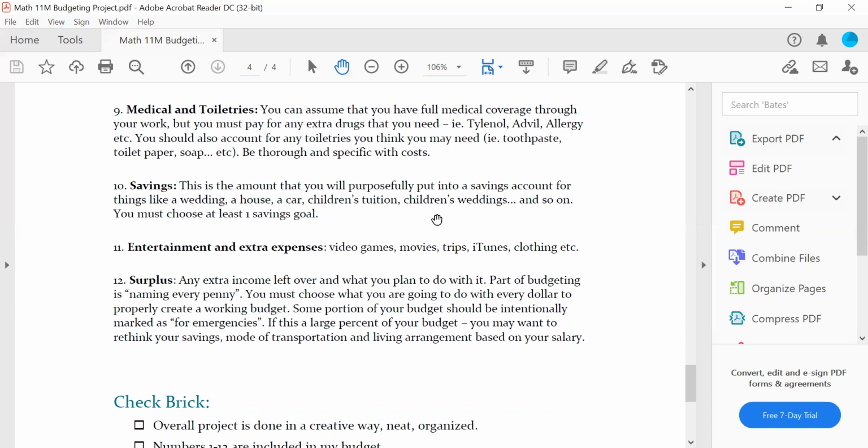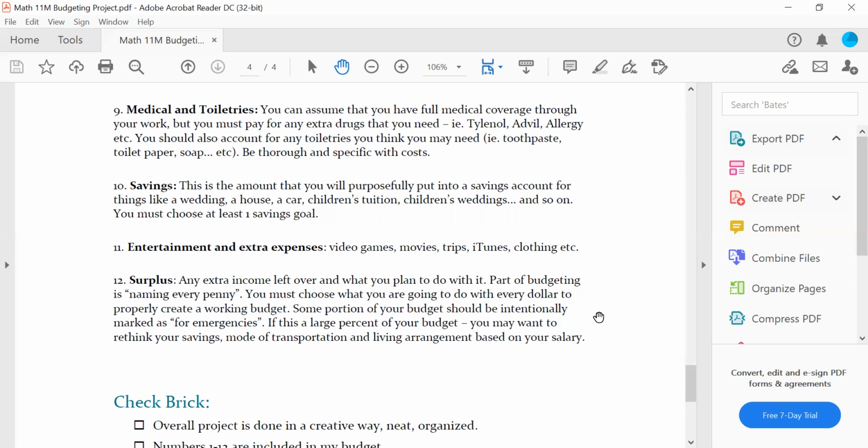So savings. Do you want to save for a possible future wedding, or buying a house or a car? Or do you want kids someday and you think about their tuition or their wedding, or maybe it's a vacation? Have one saving goal. Then you can think about, with your extra money, entertainment. Will I go to the movies, when we can do these things in a normal lifetime? Will I go out for dinner with my friends? How much do I think I need for clothing? Do some of these fun things with your extra money.